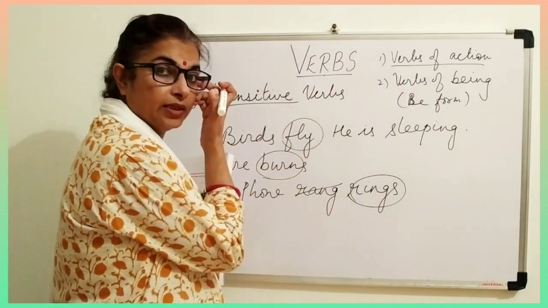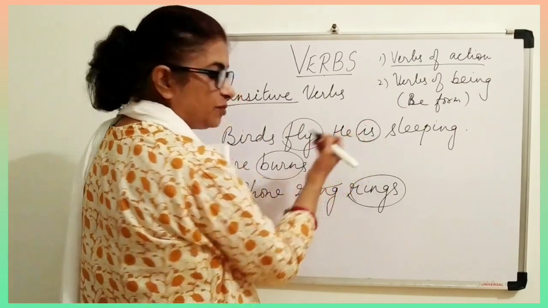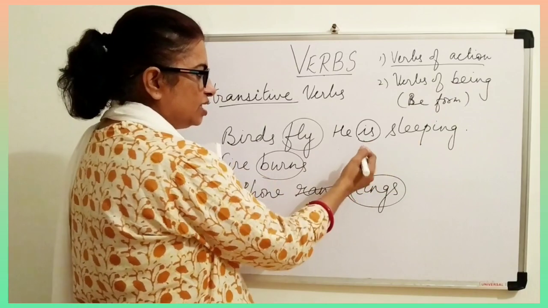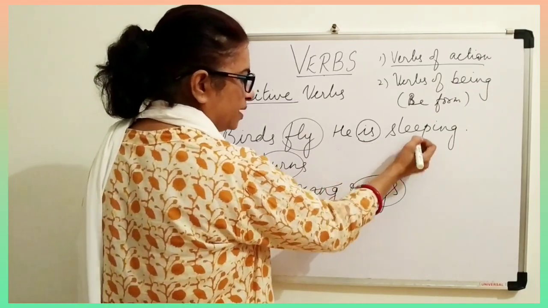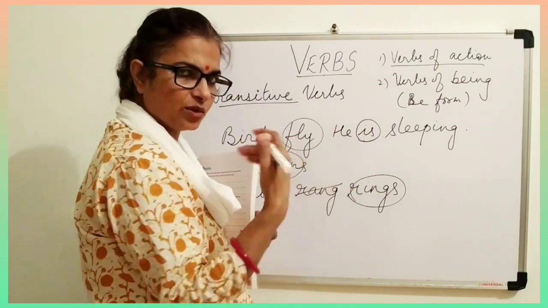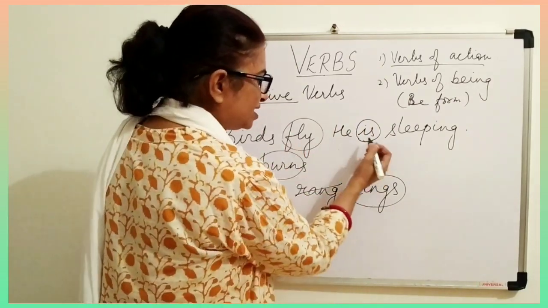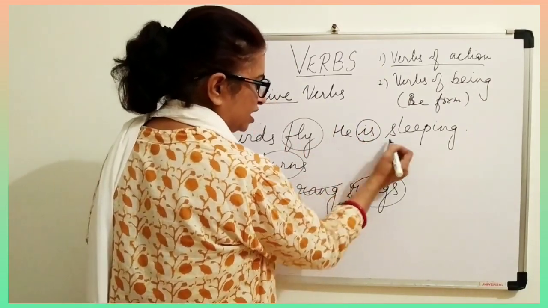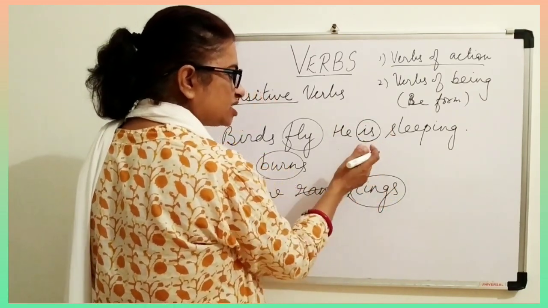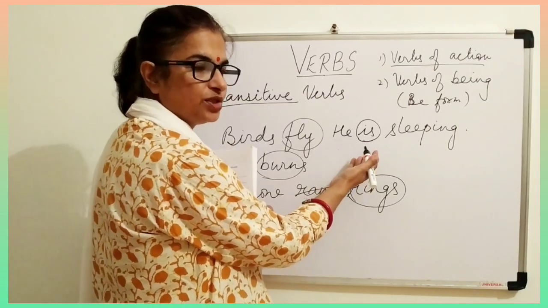Now what is this? This is the helping verb and this is the main verb, isn't it? So helping verb and main verb. If I say "he is sleeping," is it correct? Is it sounding correct? No, it's not correct. So it is linking, okay? It is a link between. It is helping this verb to be correct. That is why helping verbs are being used.